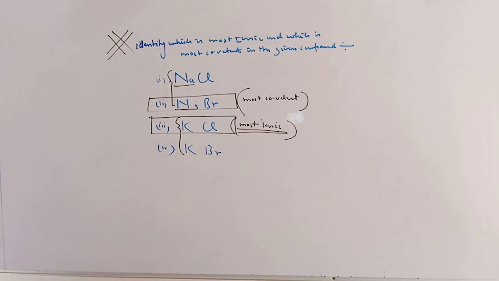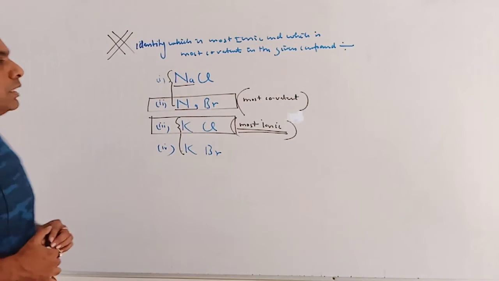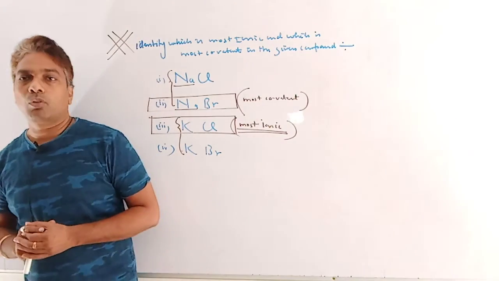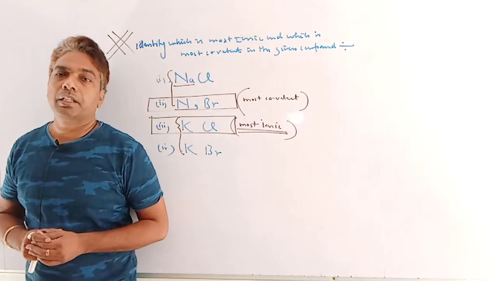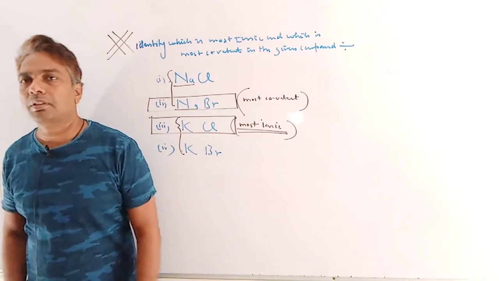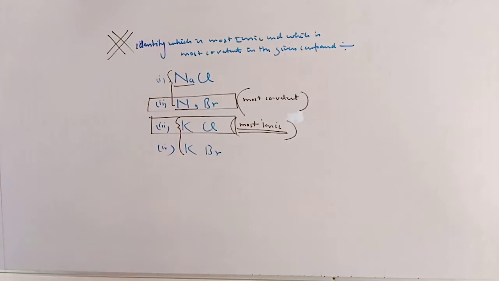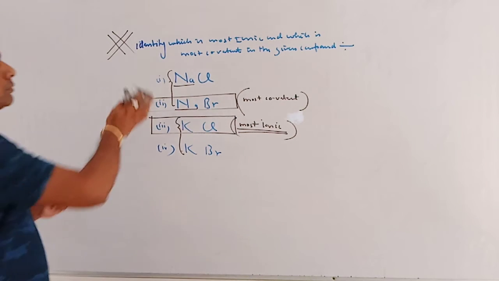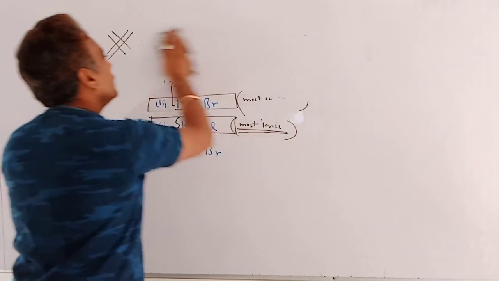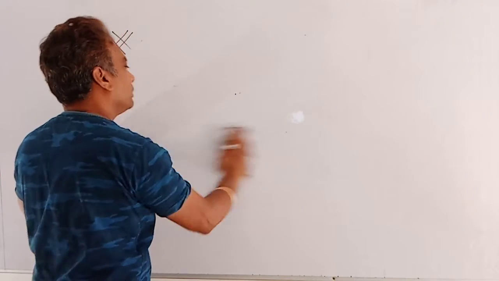So by using polarization we can easily compare covalent character as well as ionic character, melting point, thermal stability. For example, thermal stability. Next question, arrange these in their thermal stability order.